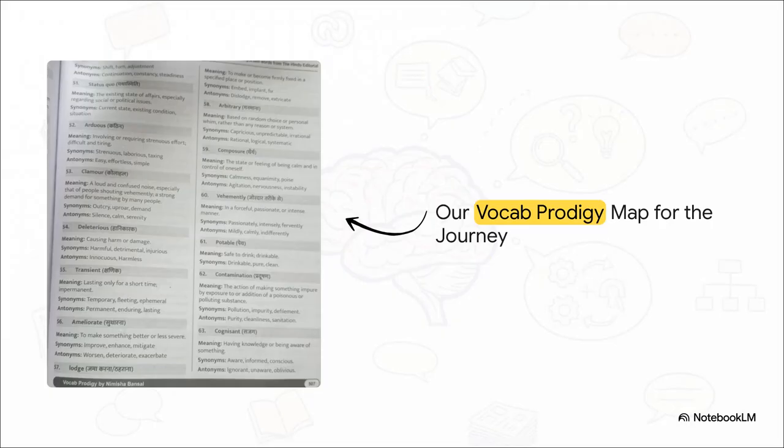Our map for this journey is Vocab Prodigy by Nimesha Bansal. Now, reading a static list of definitions is one thing, but actually remembering them when you're in the middle of an article, yeah, that's another story entirely. So we're going to transform the static list of words into relatable, real-world scenarios so they actually stick in your memory. We're going to group them, analyze them, and make them work for you.